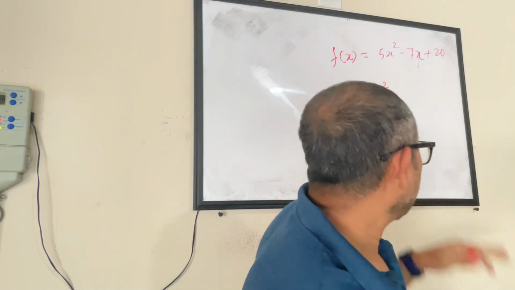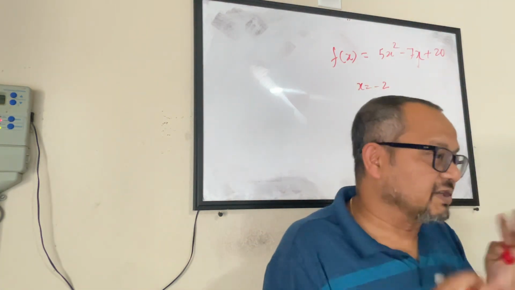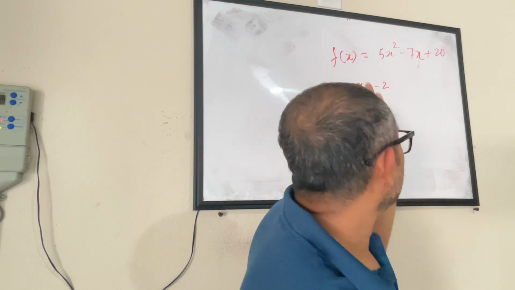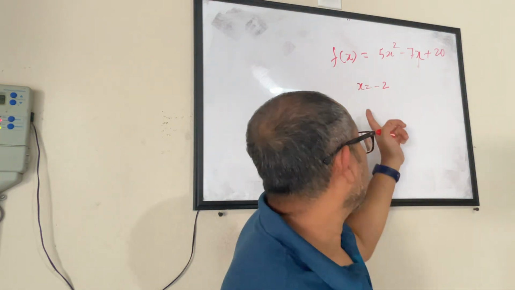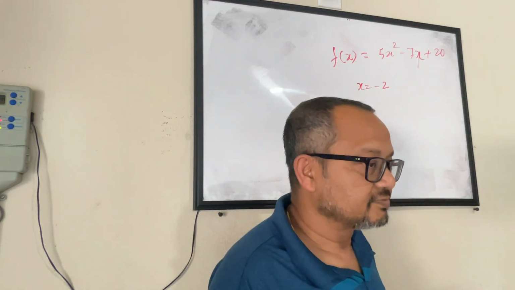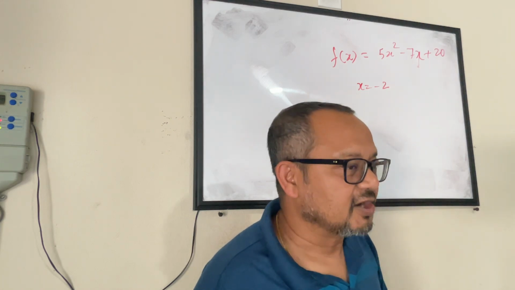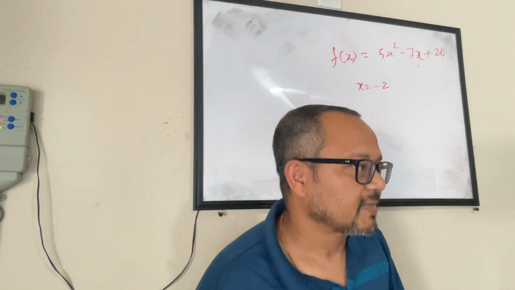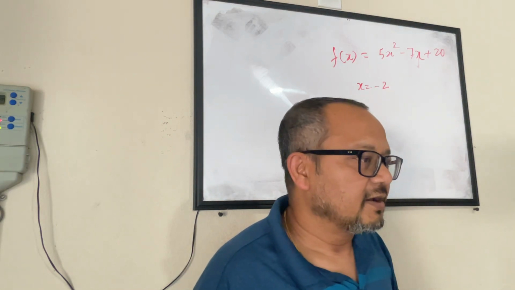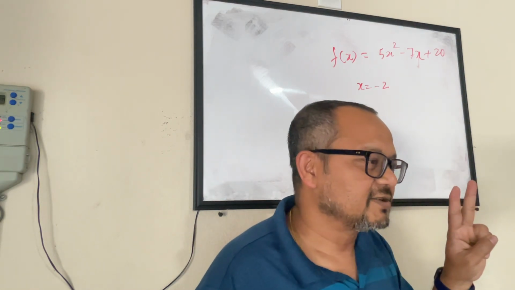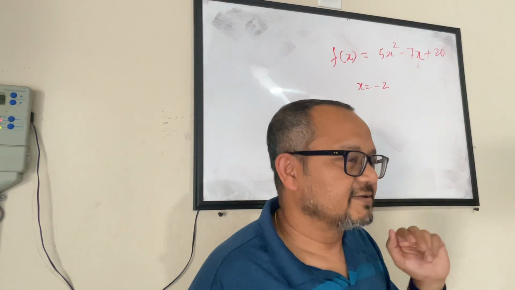Okay. So, can everybody take 30 seconds and tell me the value of this function for x equals minus 2? 30 seconds to 1 minute, not more than that. I will just wait for 2 responses and then we'll do it.